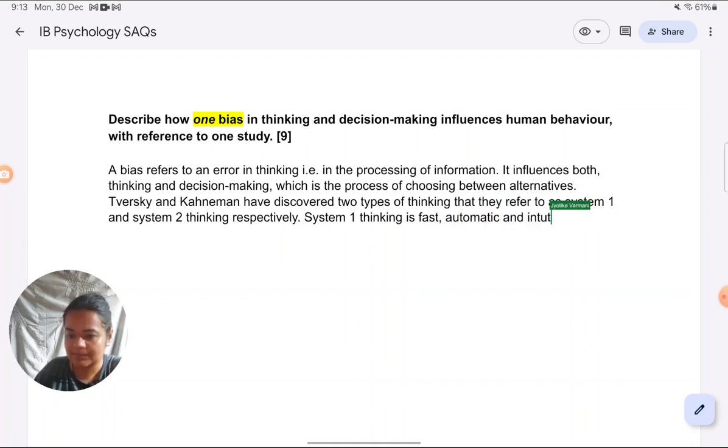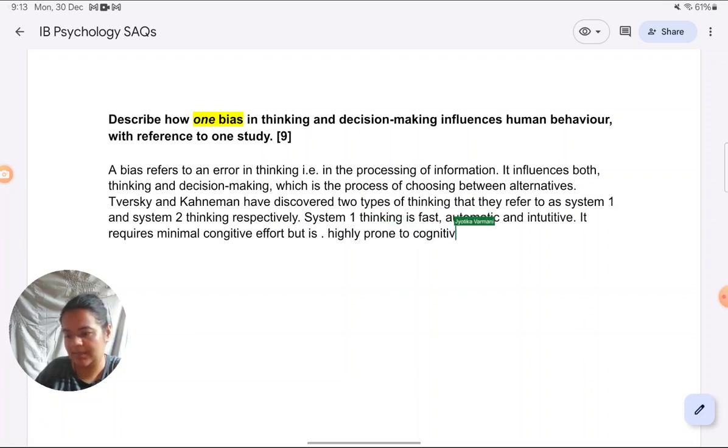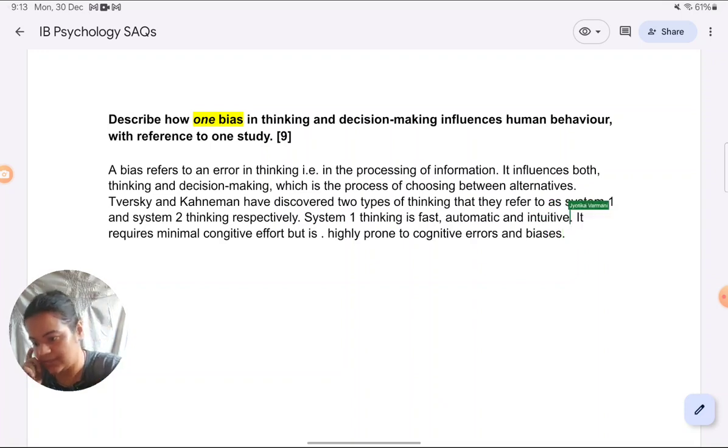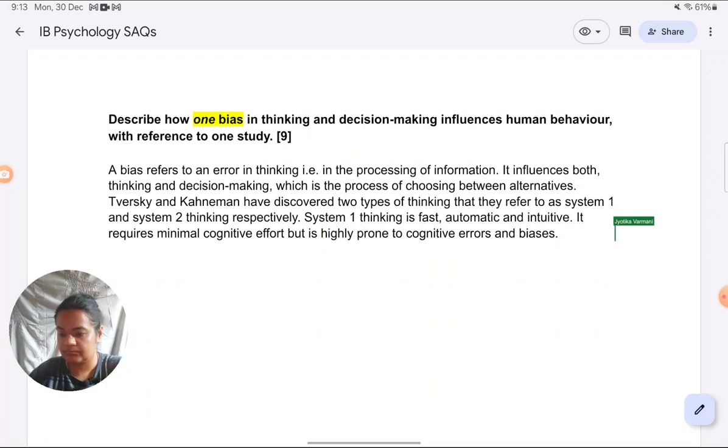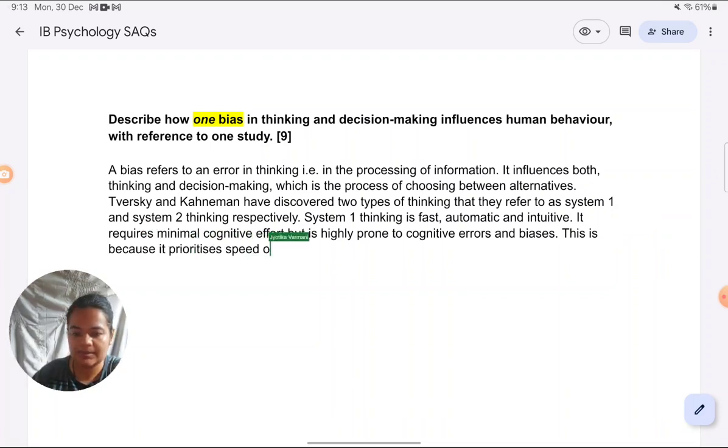It requires minimal cognitive effort but is highly prone to cognitive errors and biases. This is because it prioritizes speed over accuracy.